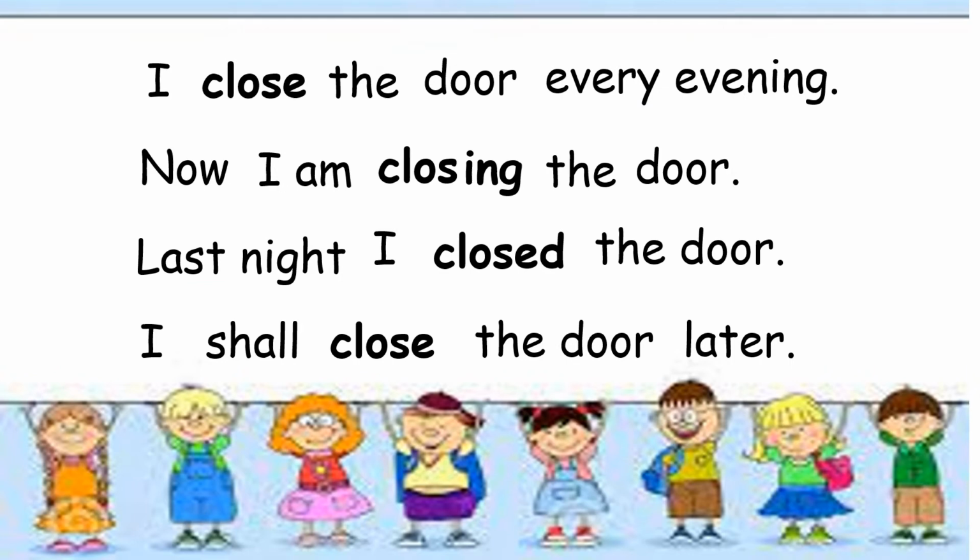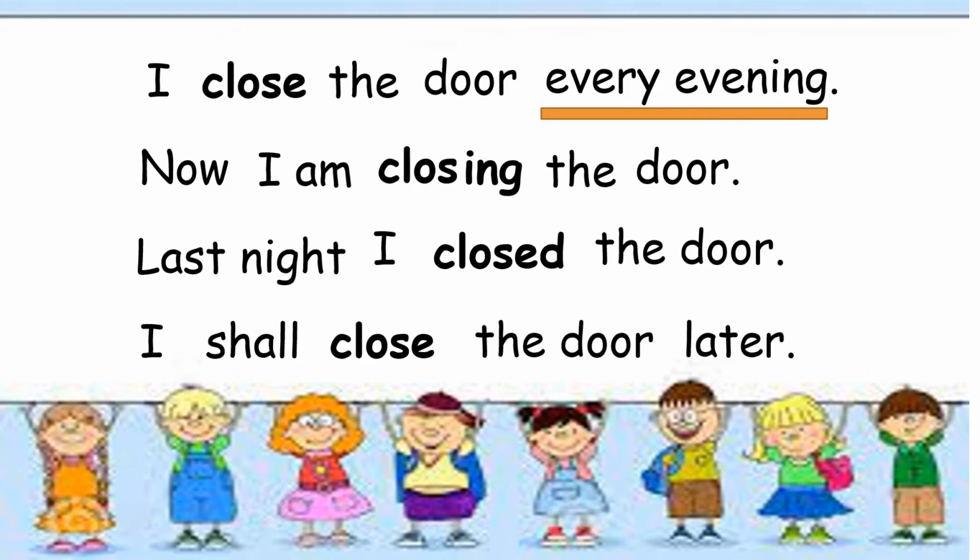I close the door every evening. So the verb in the sentence is close, and the time indicator is every evening. Remember, if the subject in the sentence is I, you don't need to change anything to the verb, meaning the verb will remain in its original form.